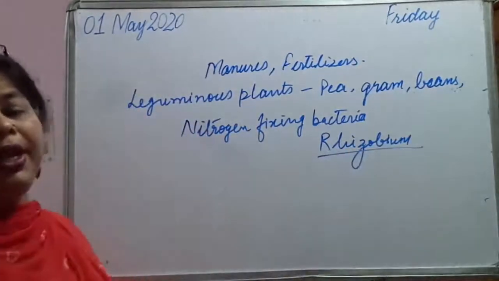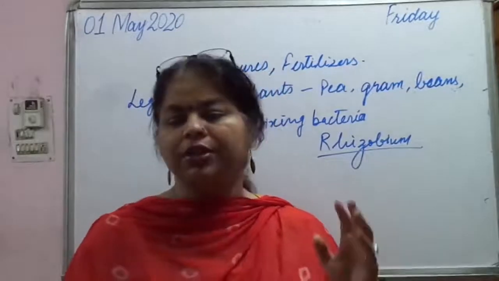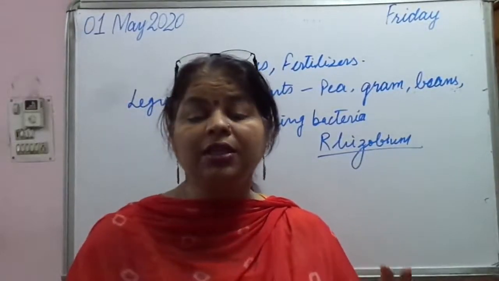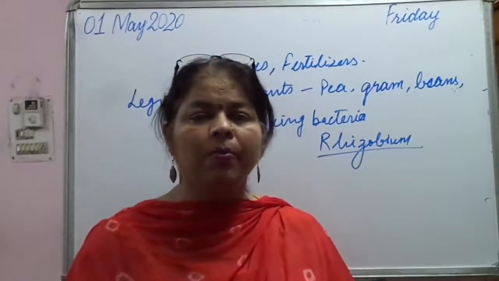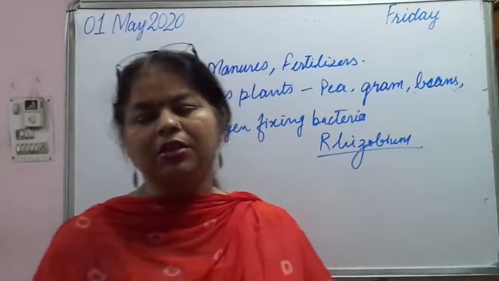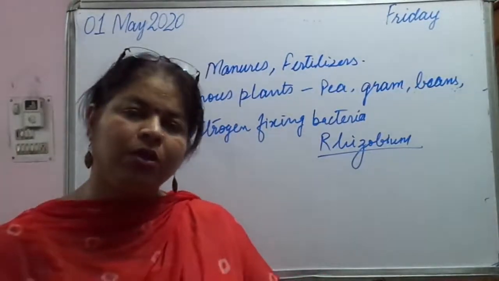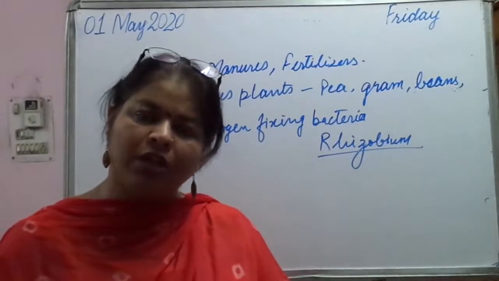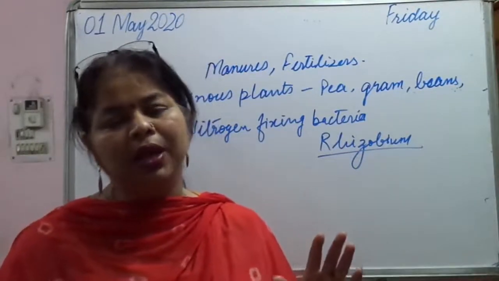It converts elemental nitrogen into nitrates, and they are replenishing the soil by adding nitrates to the soil. And when we irrigate, what happens? The nitrates get dissolved in the water, become soluble, and are then absorbed by the plants.